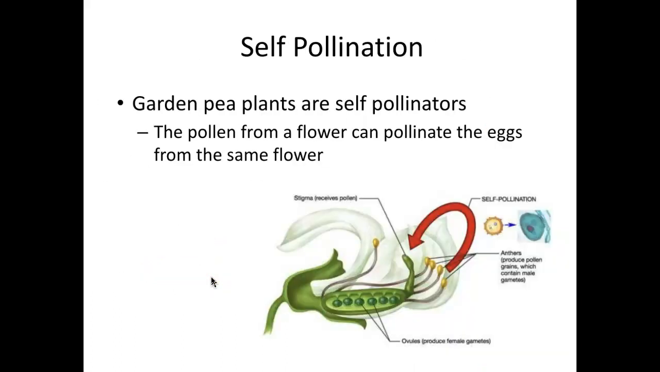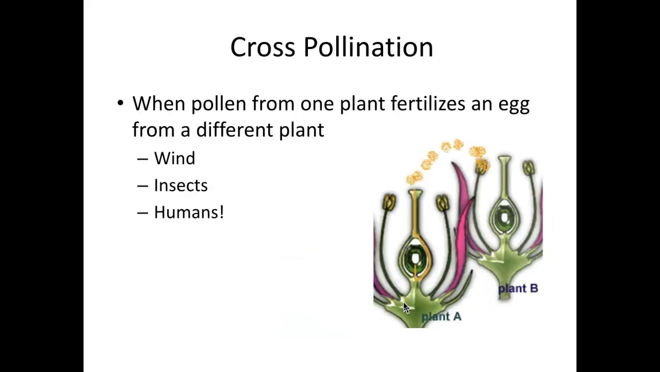In self-pollination, the same plant fertilizes itself. Specifically, the same flower can pollinate itself. So you can see a flower has both female reproductive organs and male reproductive organs. The sperm, or the pollen, is created here and can rub against the stigma, which receives the pollen and then can grow the eggs below. So self-pollination is when the same plant pollinates itself.